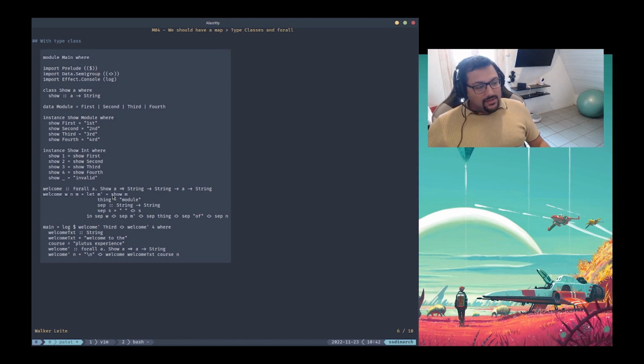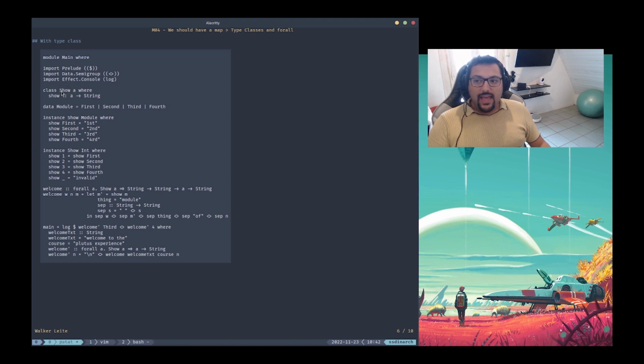But there's another solution that's a lot easier to implement, that is just creating the type class. So what is a type class? As you can see, we have this class keyword here, and we define the class name, which is Show right here, okay? And a class